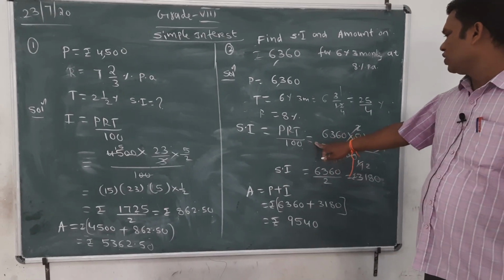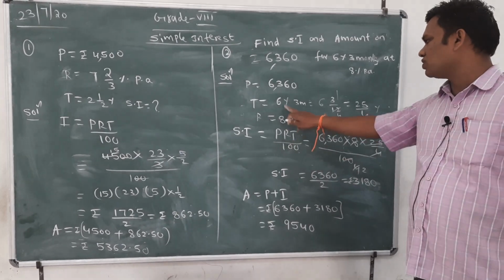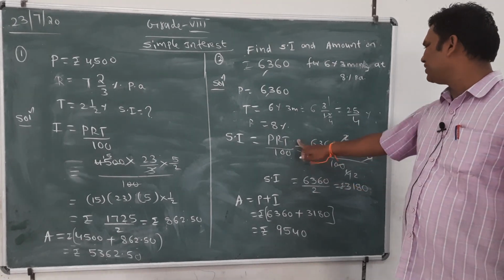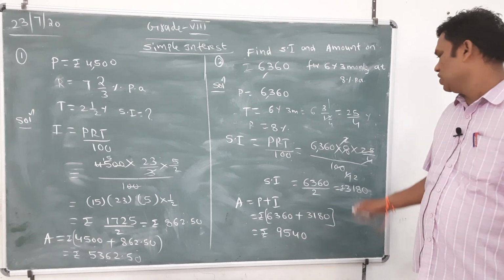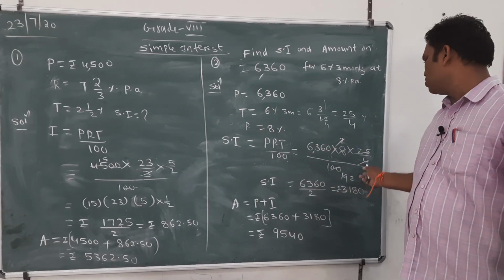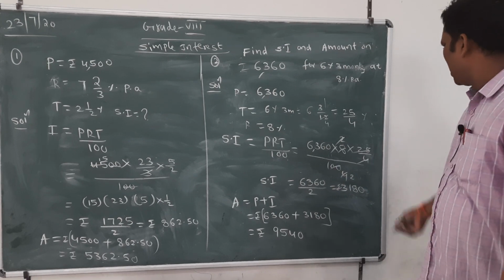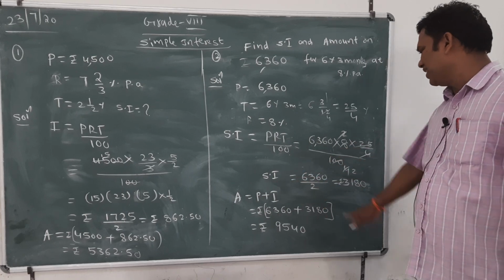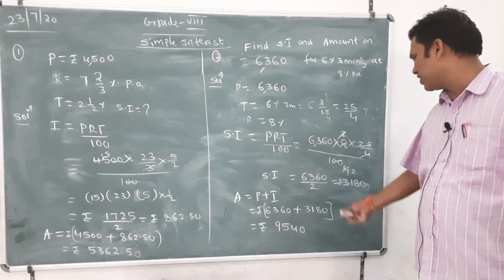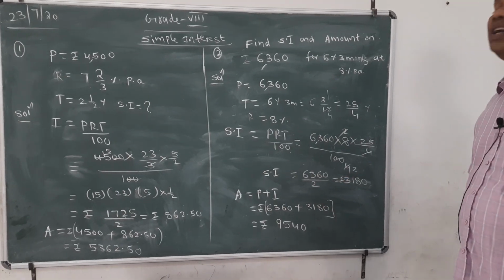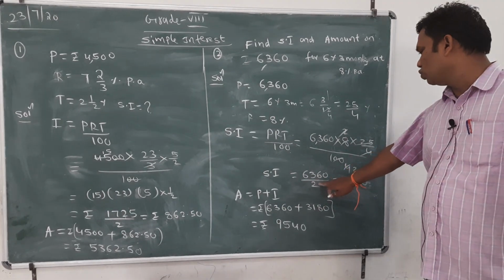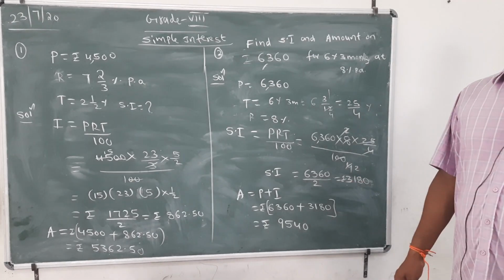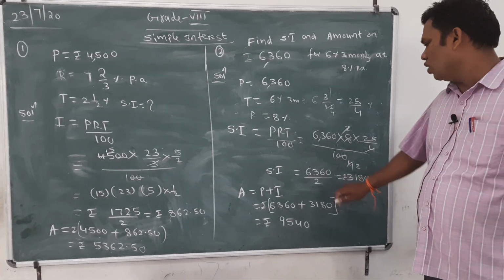Now you see, P value is 6,360 into R value 8 into time 25 upon 4, upon 100. Now 25 4s are 100. Again, cancellation: 4 2s are 8. So simple interest equals rupees 6,360 after cancellation upon 2. 2 31s are 62, 2 8s are 16. That is rupees 3,180.